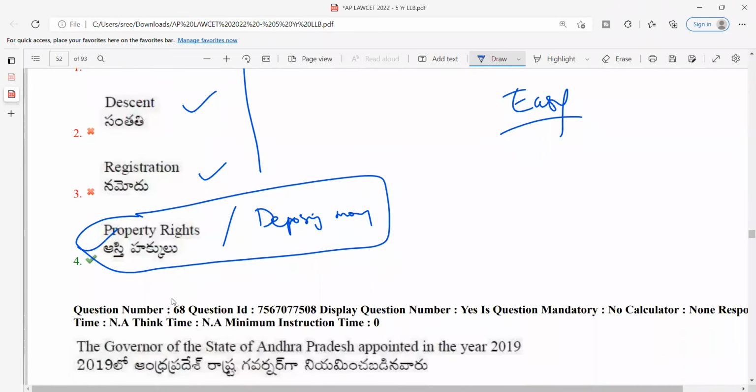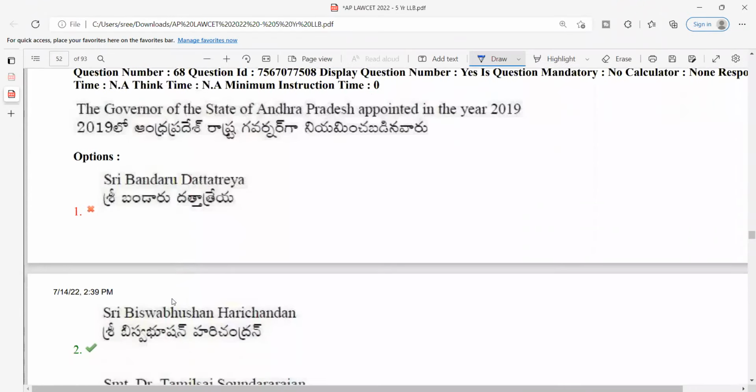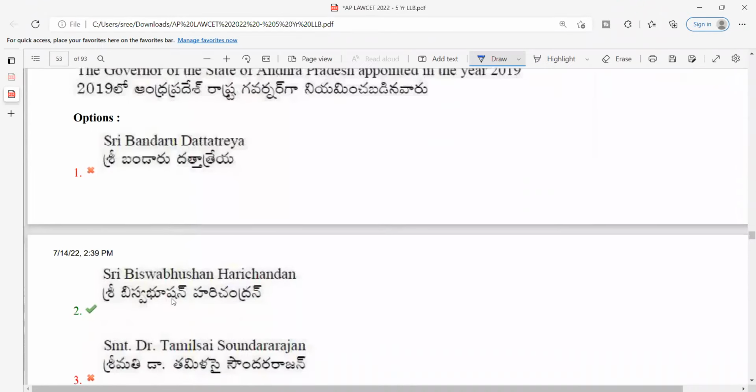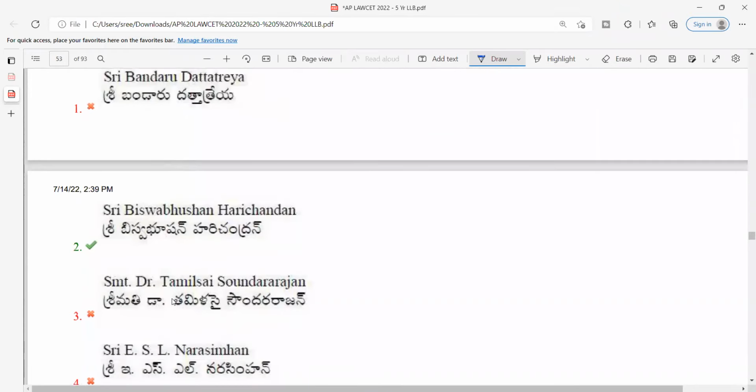Next. The governor of the state of Andhra Pradesh appointed in the year 2019. It is Dr. Biswabhusan Harichandan. The other remaining options are very sweepy, because this is a current affairs question, so to speak. ESL Narasimhan was not the governor. Dr. Tamilisai Soundararajan is the governor of Telangana, and Bandaru Dattatreya is the governor of Himachal Pradesh. Right. Haryana, sir. Sorry? Haryana.